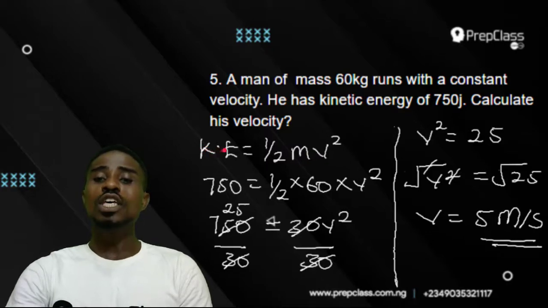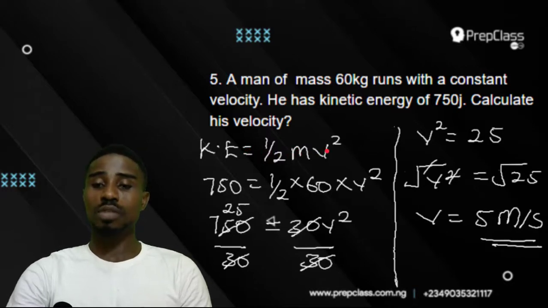Then what do we do next? We input the parameters given. Any parameter can be given. In this question, we are asked to find velocity. So we will input the other parameters, then make velocity the subject of the formula. But in a case where they ask us to find kinetic energy, that will be a straightforward question. We just input the values for mass and velocity, find the square of the velocity, multiply by the mass, multiply by half, and we get our answer. In this situation, we are asked to find the velocity.